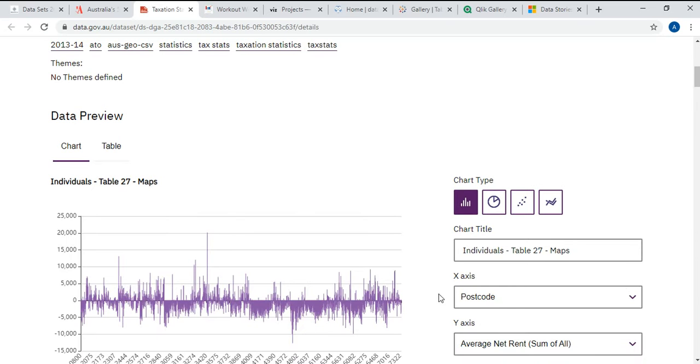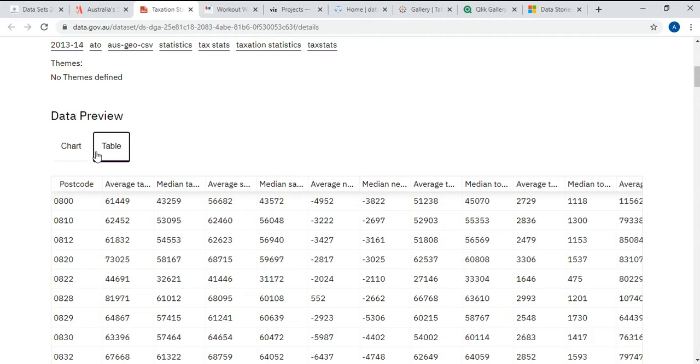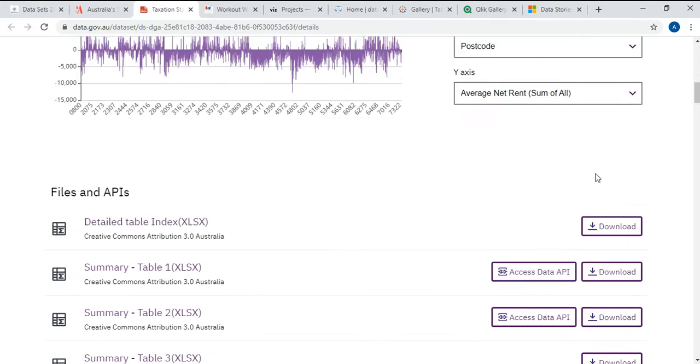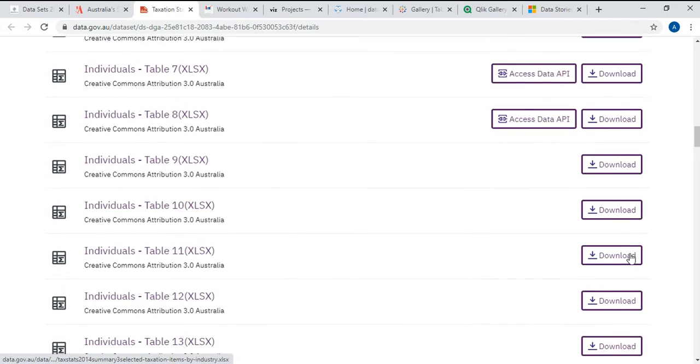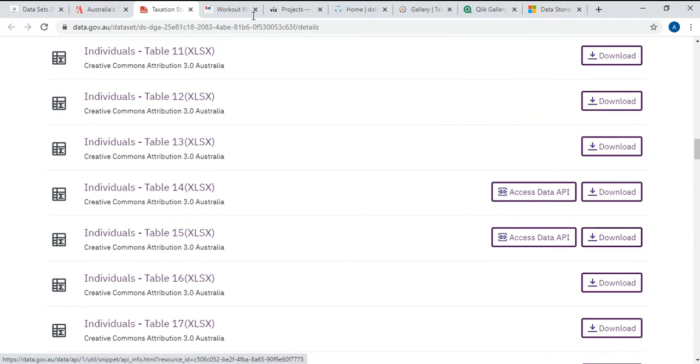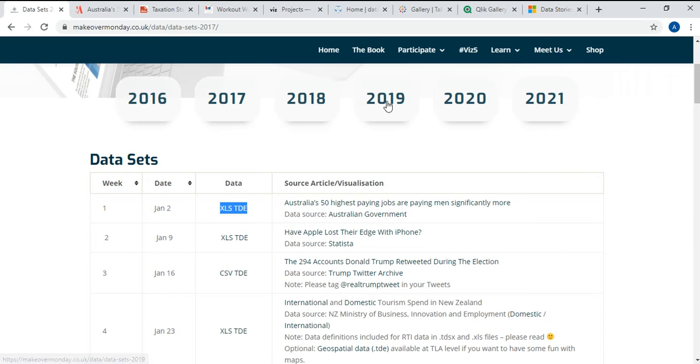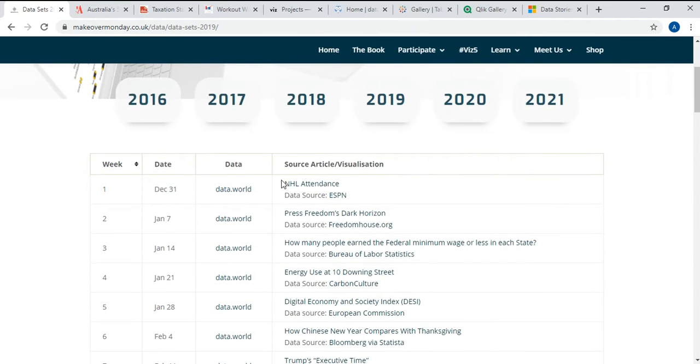This is the chart which tells about the data, and this is the data. If you hover down, this is where you download the data, so you can download it and start the visualization. The same thing happens with all the years. You can just go to each year and each visualization, take it and start working.